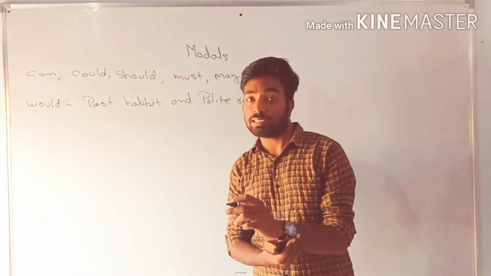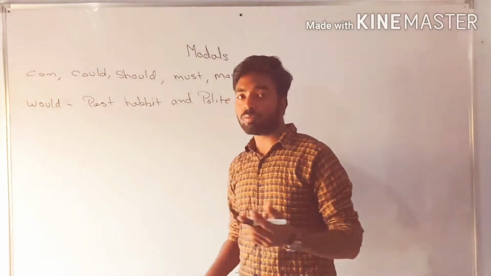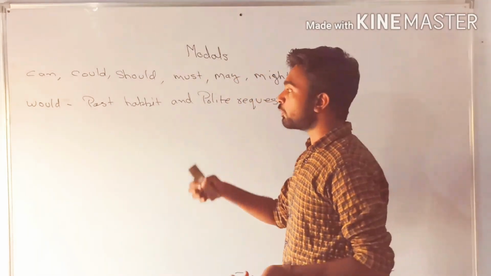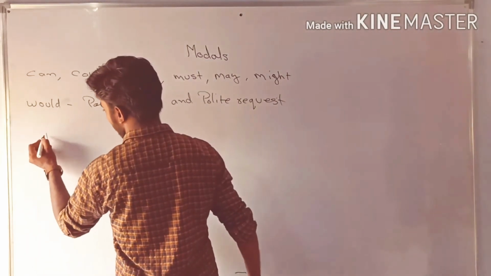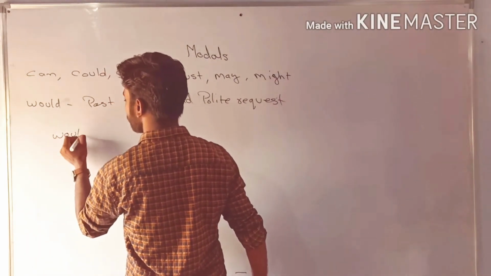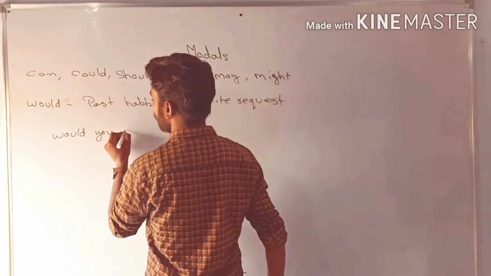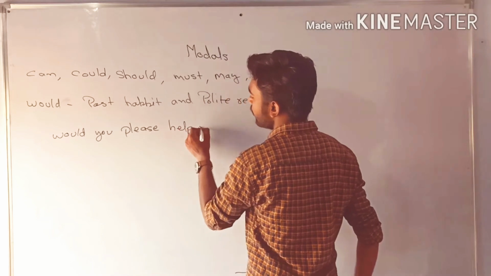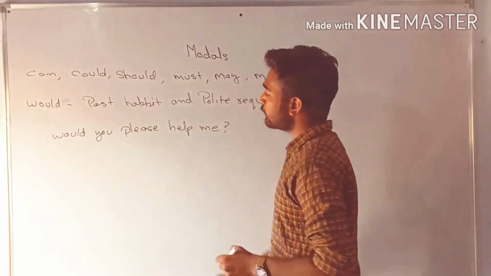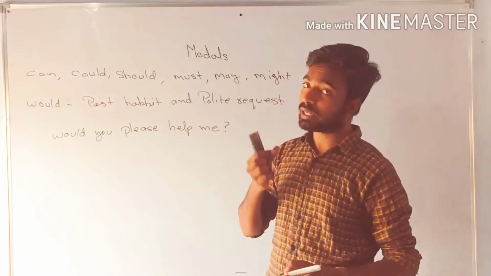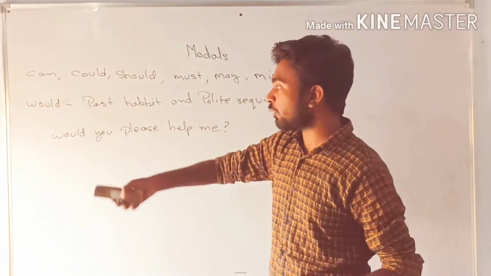If in your sentence you find words like please or kindly that express a request, then you have to use the modal would, like: Would you please help me? In this sentence you can see please. If you find please and kindly, and your sentence expresses a polite request, then you have to use the modal